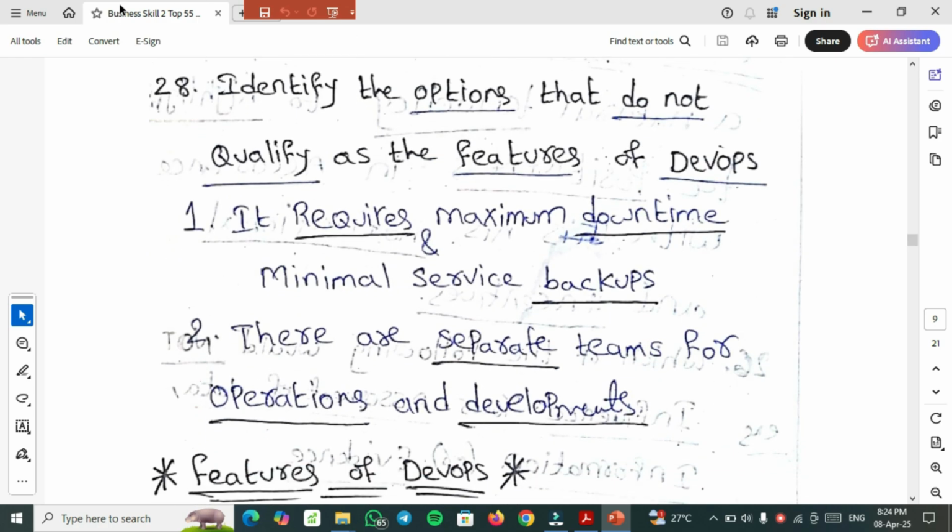So reciprocity is the giving and taking. 28th important question. Identify the option that does not qualify as a feature of DevOps. So these two options do not qualify as features of DevOps. It requires maximum downtime and minimal service backups. The second one is there are separate teams for operations and development. So these are the features that do not qualify as DevOps features.